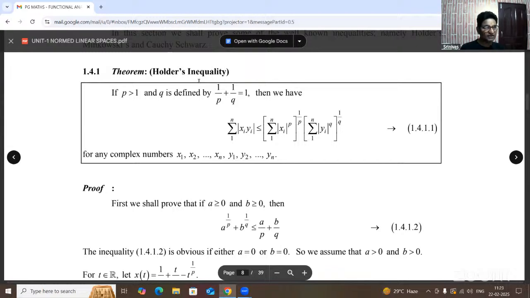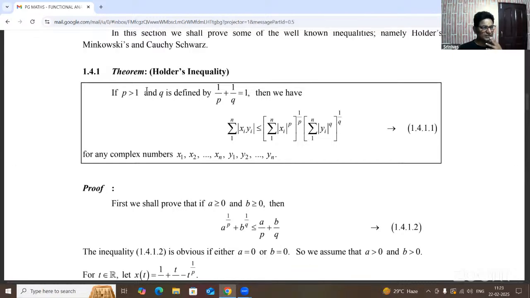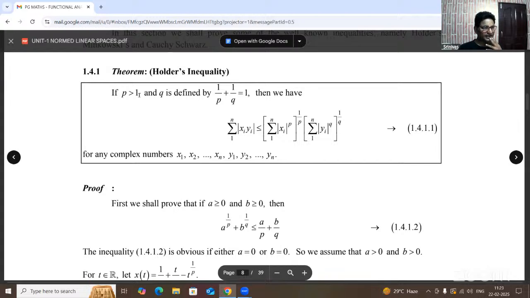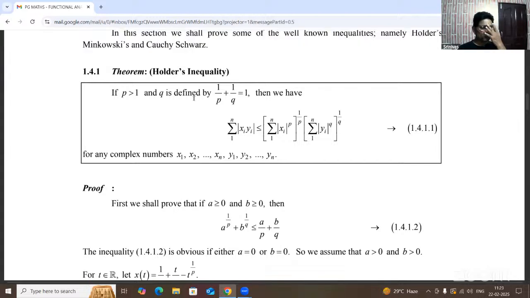The first is on sets, the second on sequences, and the third on functions. Now this is on the sets part, where p is greater than 1. So this is the first inequality, the Holder inequality on linear space, when p is greater than 1 and q is also defined such that 1 by p plus 1 by q equal to 1. That is the condition.